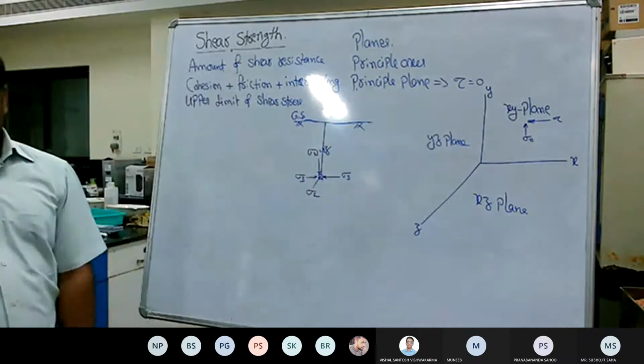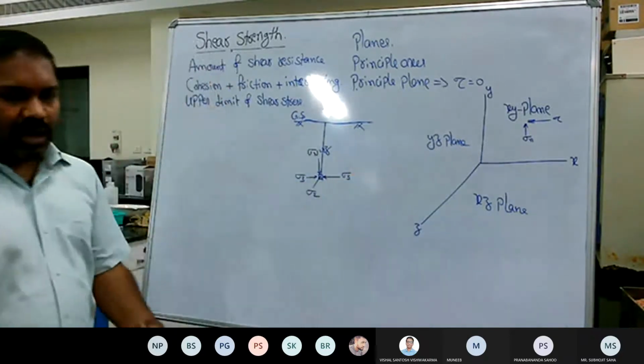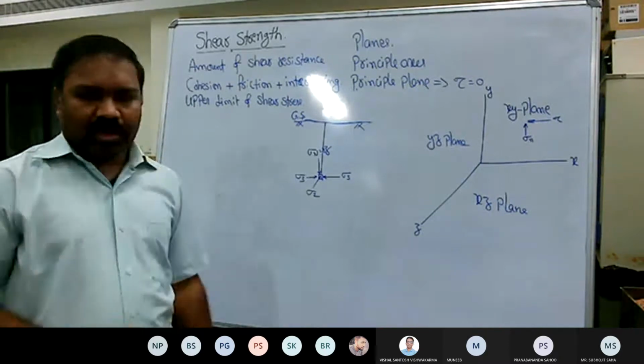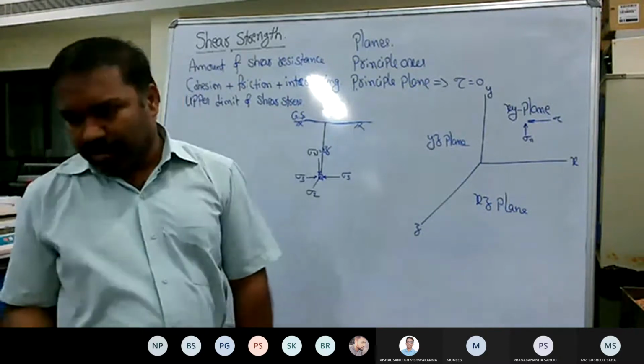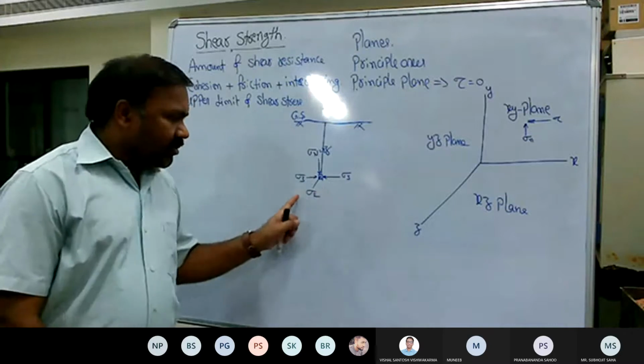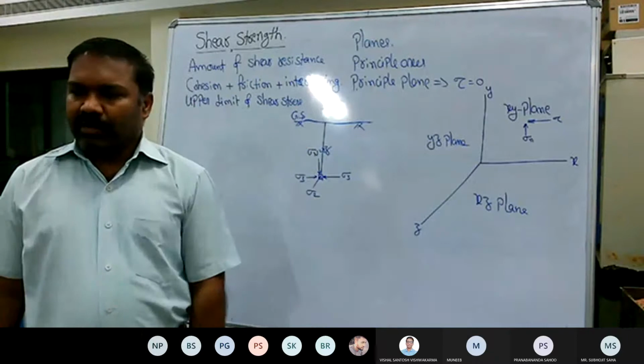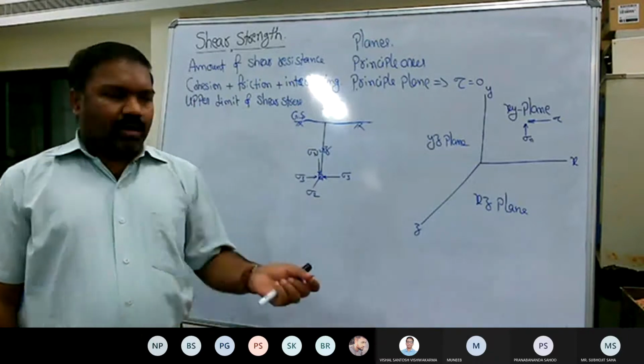The total number of stresses on any given element is three: sigma 1, sigma 2, sigma 3, or sigma x, sigma y, sigma z. If you designate them as sigma 1, sigma 2 and sigma 3, they are normally called principal stresses.